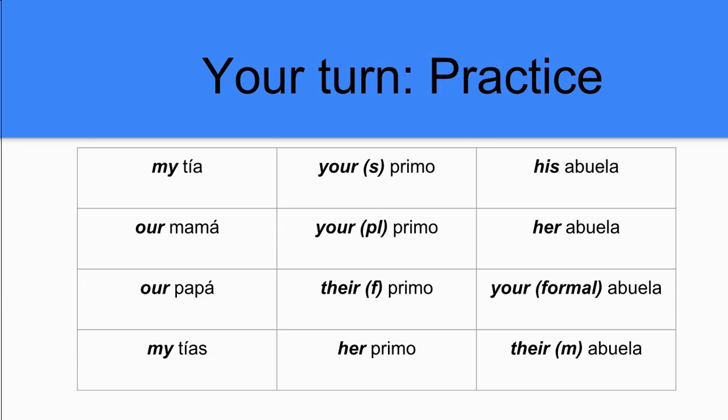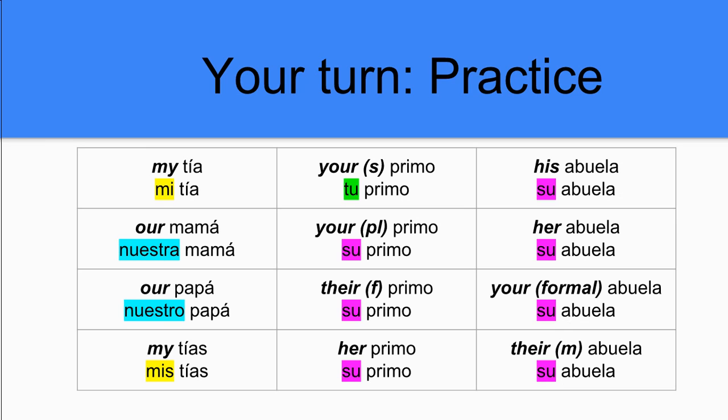Your turn for practice. So you can see in the box below, in la tabla, you have all these different possessive pronouns in English with their Spanish word. Go ahead and use that form to consider which possessive adjective you need to use in order to complete the box. Go ahead and pause the video. See when you are done how well you did.